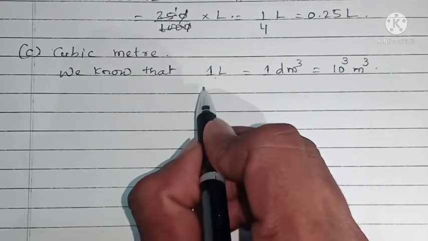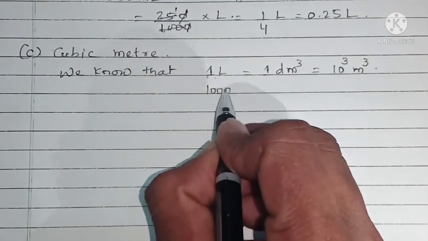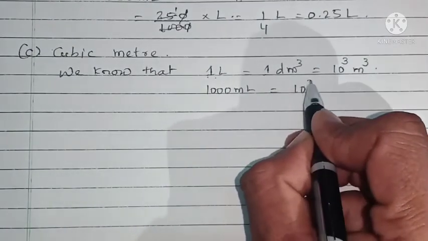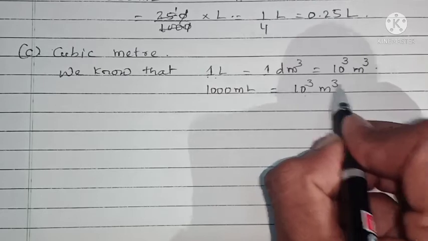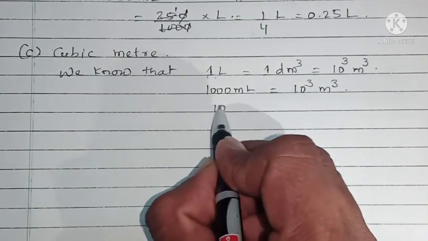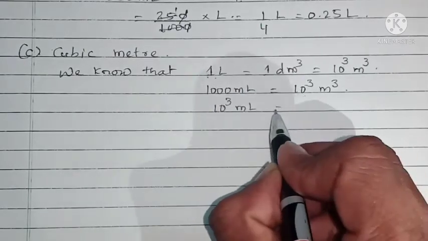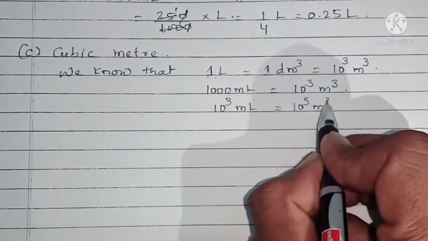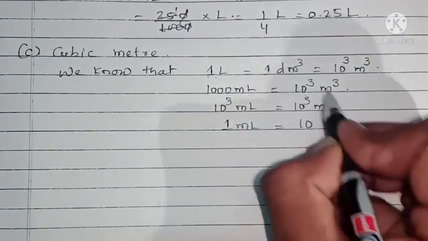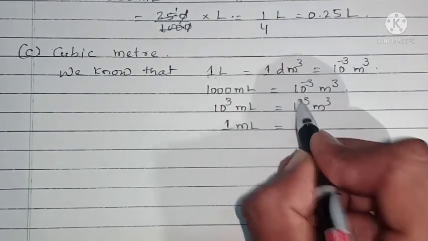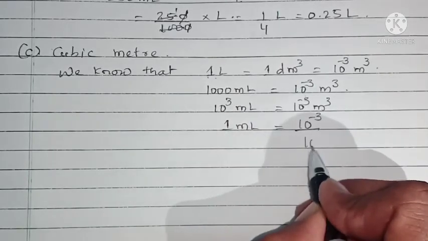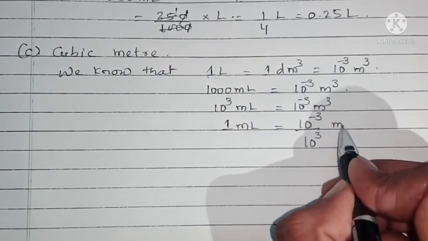We know that 1 liter is nothing but 1000 ml. 1000 ml is equal to 10 to the power of minus 3 cubic meter. 1000 ml can be written as 10 to the power of 3 ml equals 10 to the power of minus 3 cubic meter, or 1 ml is equal to 10 to the power of minus 3, here I have to write, sorry for this, and here also 10 to the power of 3 cubic meter.